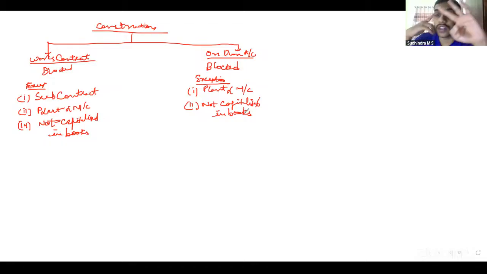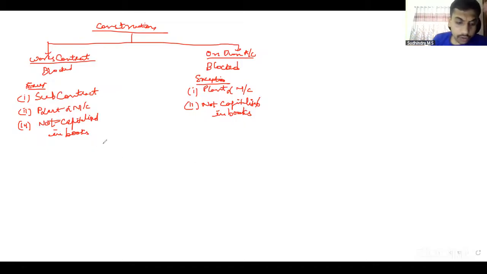However, it excludes three things: land, building or any other civil structures. Second, telecommunication towers. Third, pipelines laid outside factory. All those three are not plant and machinery, meaning ITC related to them is blocked. Okay, that is works contract related.